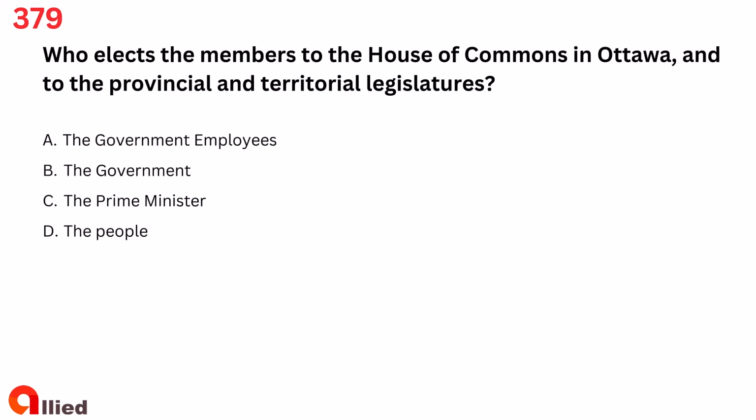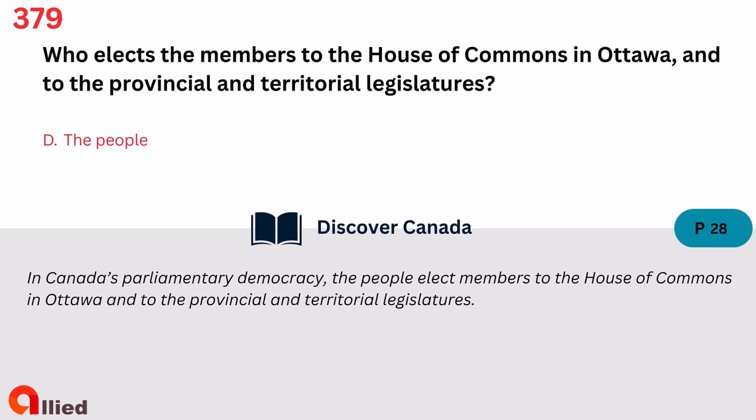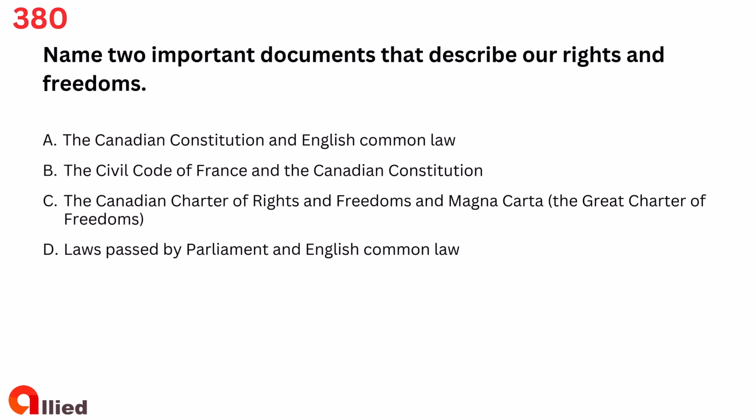Question 379. Who elects the members to the House of Commons in Ottawa and to the provincial and territorial legislatures? A. The government employees. B. The government. C. The Prime Minister. D. The people. The answer is D. The people.